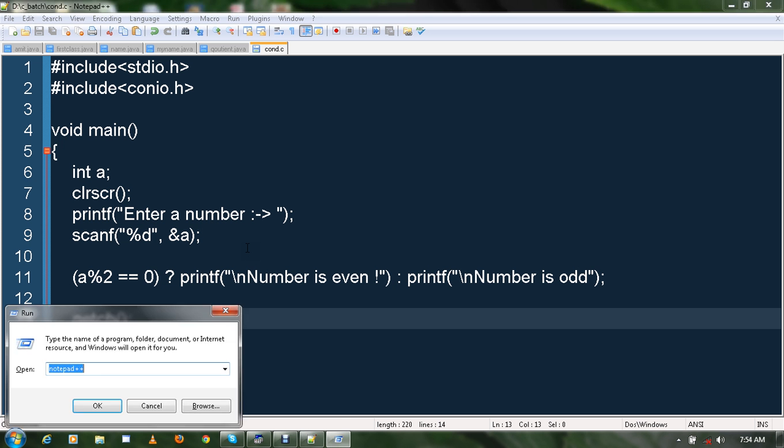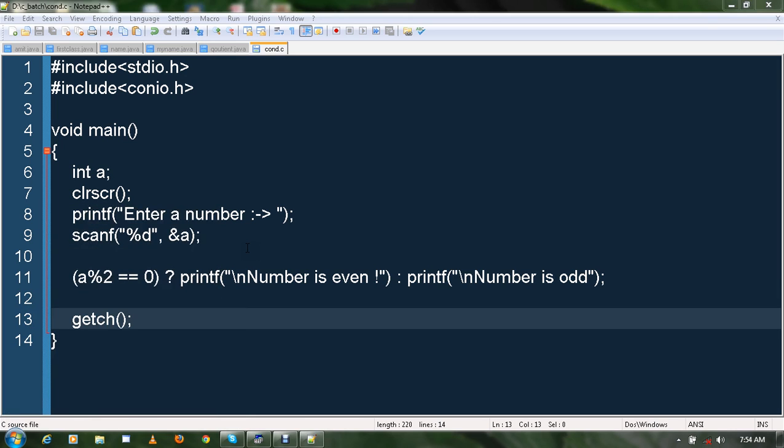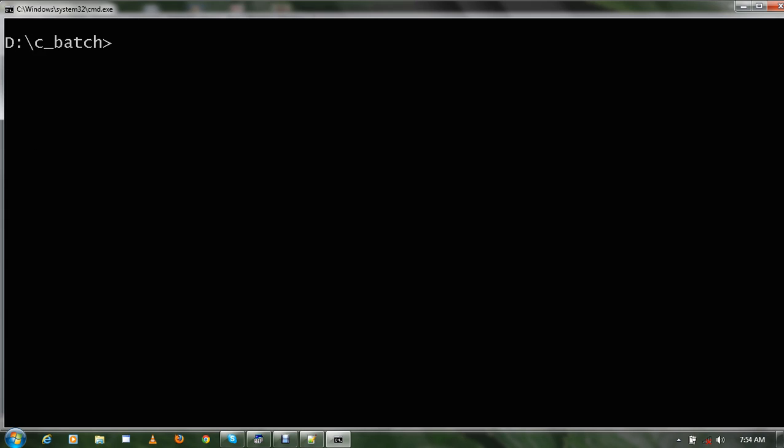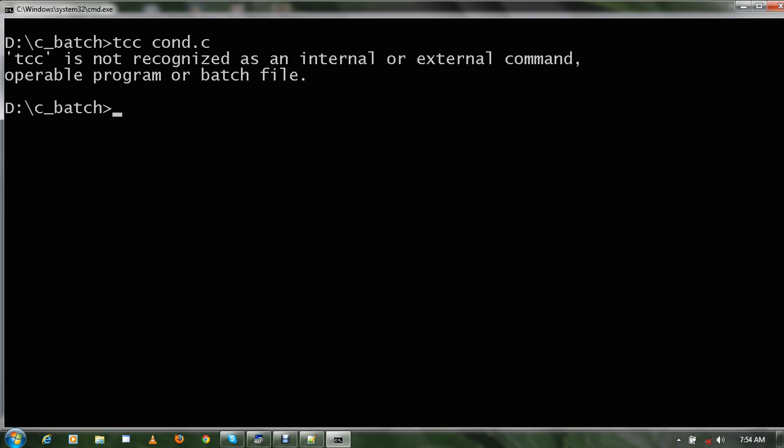For that I am opening the command prompt, and here go to the D drive, open the C batch folder, and now the command for compiling the file is TCC, Turbo C compiler. And now the name of the file is cond.c. So now it is showing an error over here.